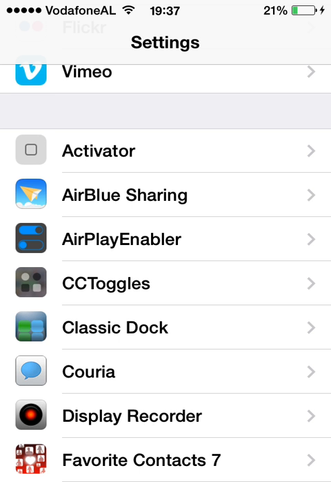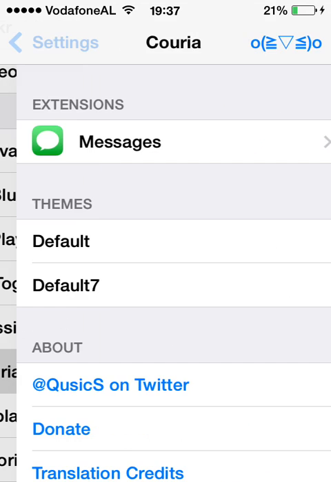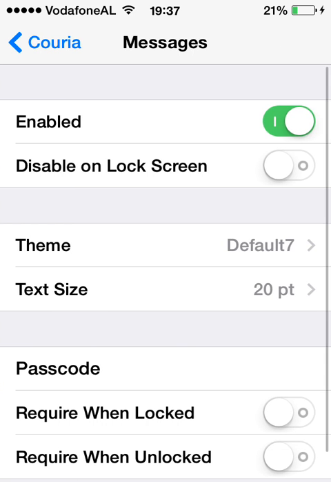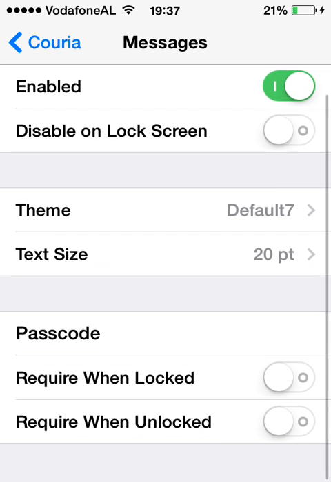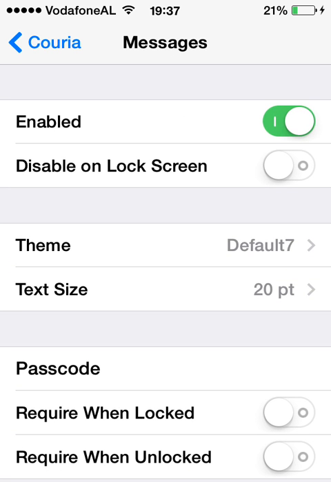So the second tweak is Korea Messages. What this tweak does is quick reply, quick compose, read messages. Here you can configure the theme and the text size. You can enter a passcode, and if you want to access it on the lock screen, or disable it on the lock screen.